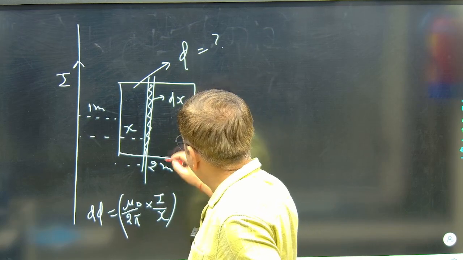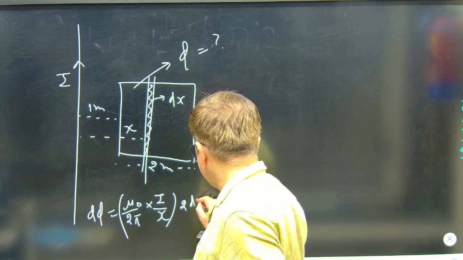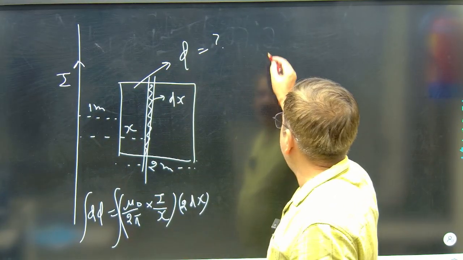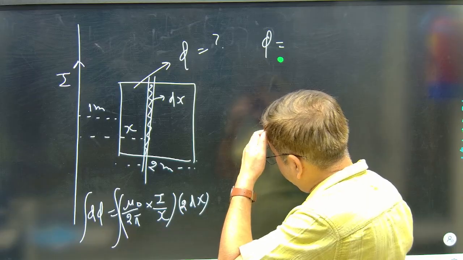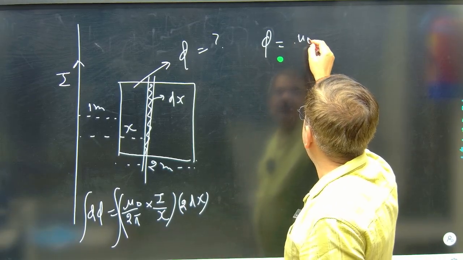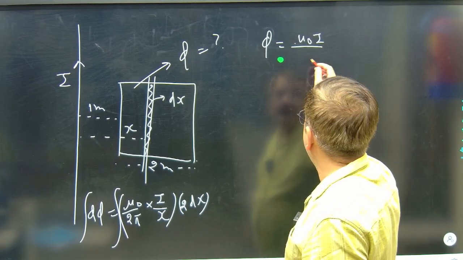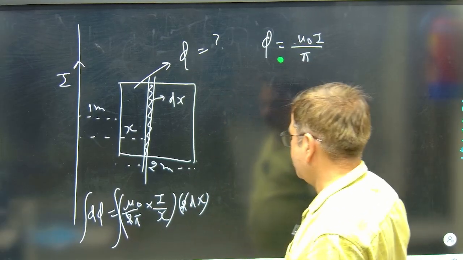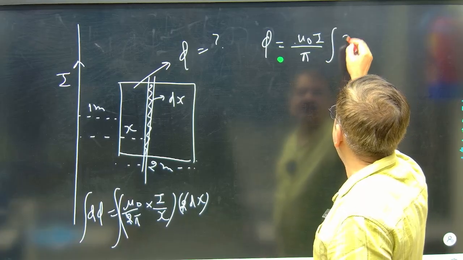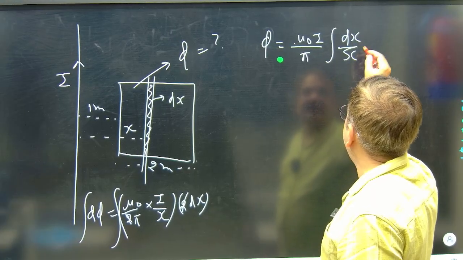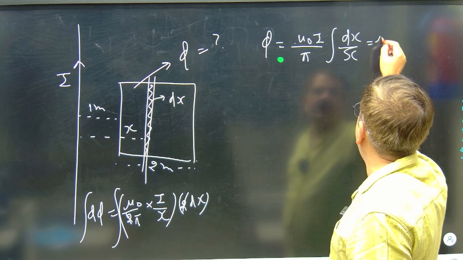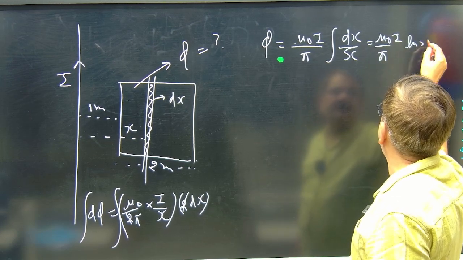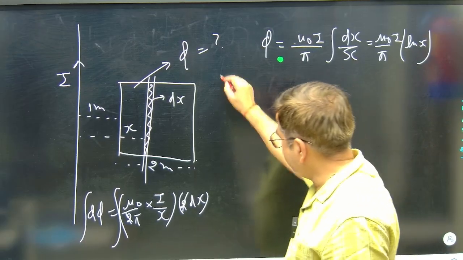Now the area I will take has side length 2, so the area is 2 dx, and I can integrate this function. You can get the value of flux phi. The phi value you will get is mu naught I by pi, because this 2 and this 2 got cancelled. Mu naught I by pi, integration of dx by x. If I solve, it is log x. So this value is mu naught I upon pi ln x. This is the result we get for the flux associated.